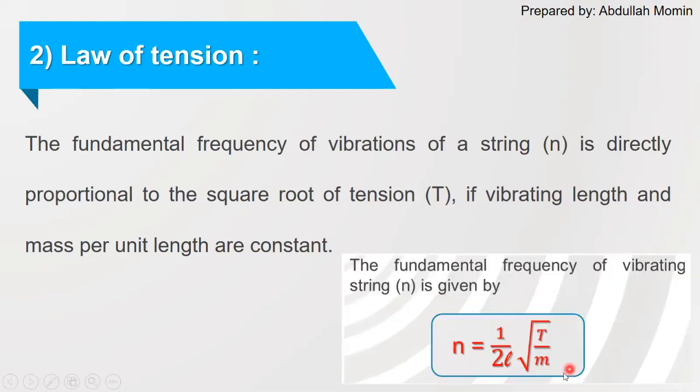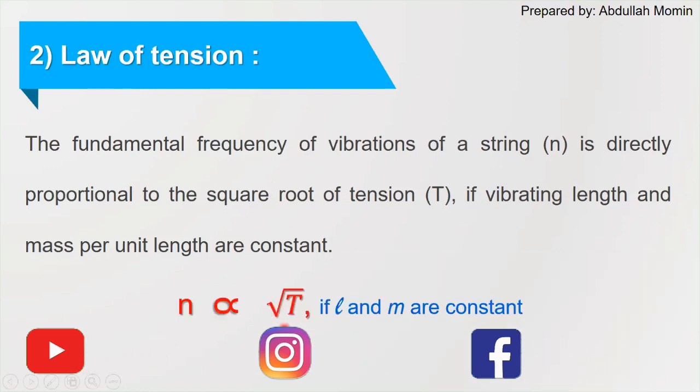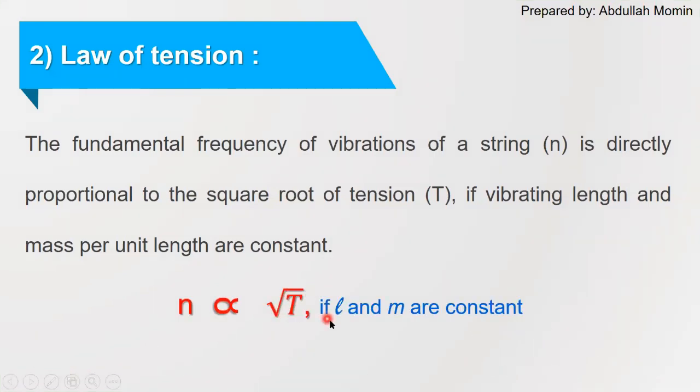So from this formula of fundamental frequency of vibrating length, we are going to see the relation between n and t. In order to find out the relation between n and t, the other two variables, which are small l, that is vibrating length, and small m, that is mass per unit length, should be kept constant. And this equation can be rewritten as n is directly proportional to square root of t if L and m are constant.